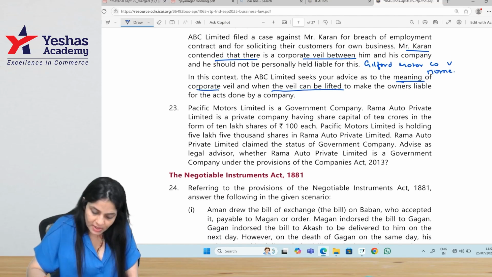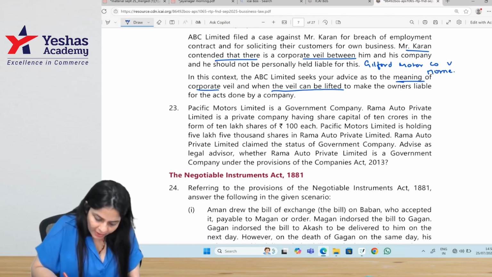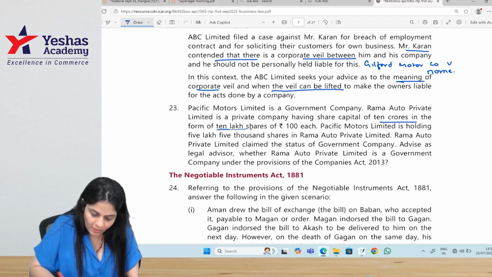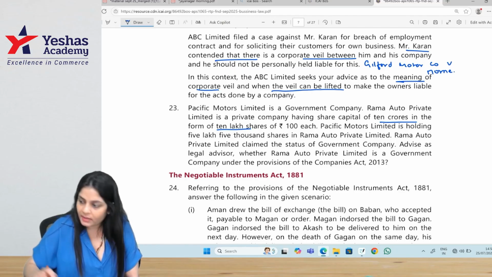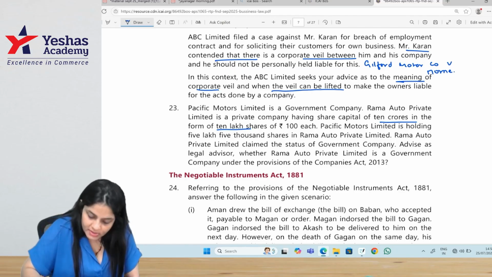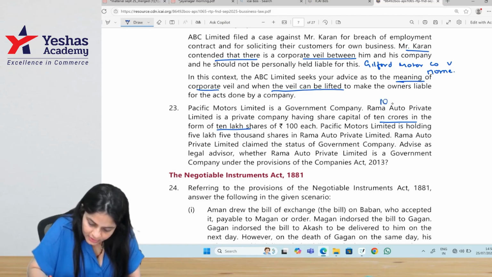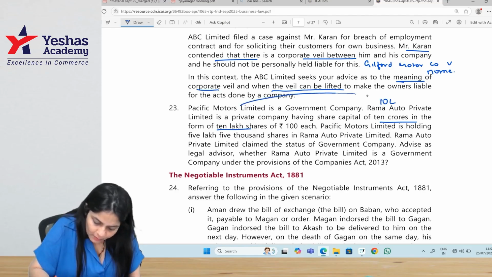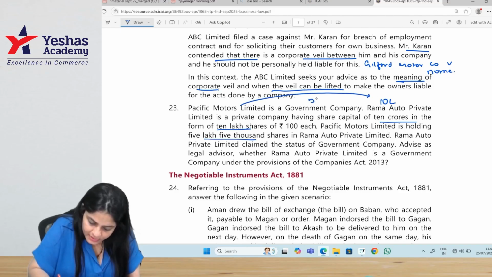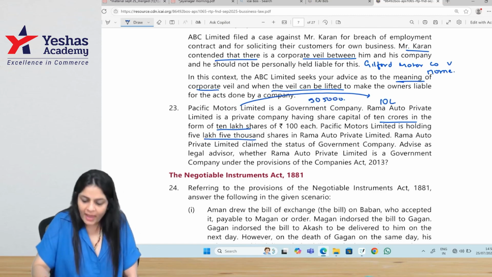Pacific Motors Limited is a government company. Rama Auto Private Limited is a private company having a share capital of 10 crores in the form of 10 lakh shares of 100 each. So how many shares are there? Total number of shares here is 10 lakh. And out of this, Pacific Motors is holding 5 lakh 5,000 shares. 5 lakh 5,000 shares are held by Pacific Motors.